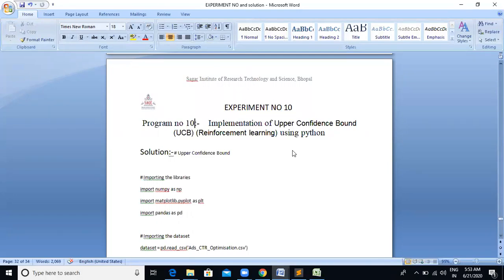After a while, the advertiser notices that one ad seems to be working better than the others. The advertiser must now decide between sticking with the best performing ad or continuing with the randomized study, which we will look at in the implementation of upper confidence bound.